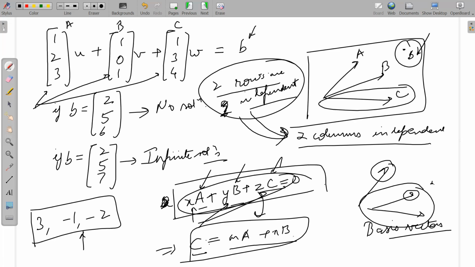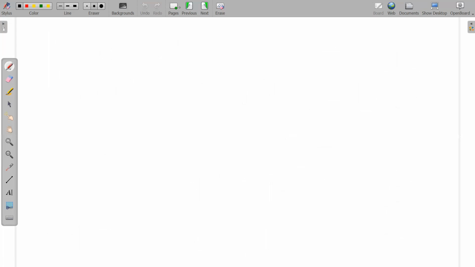Anyway, let us talk about one more example today, and then we will stop, which is a formal procedure for Gauss elimination.